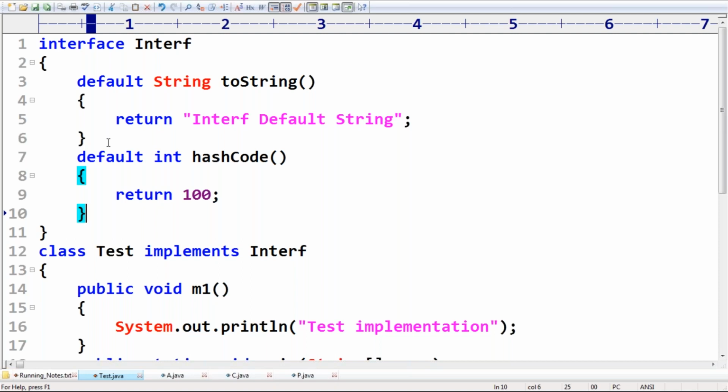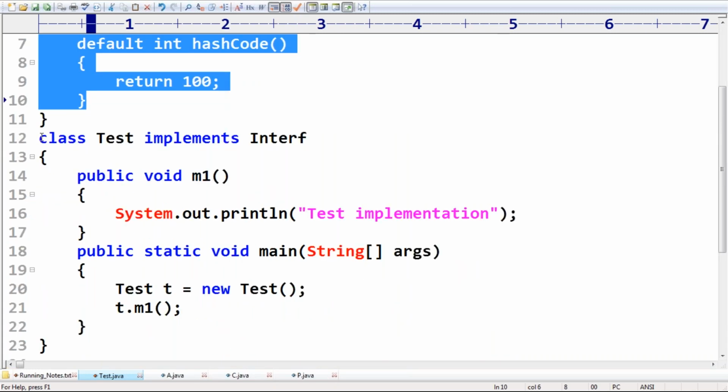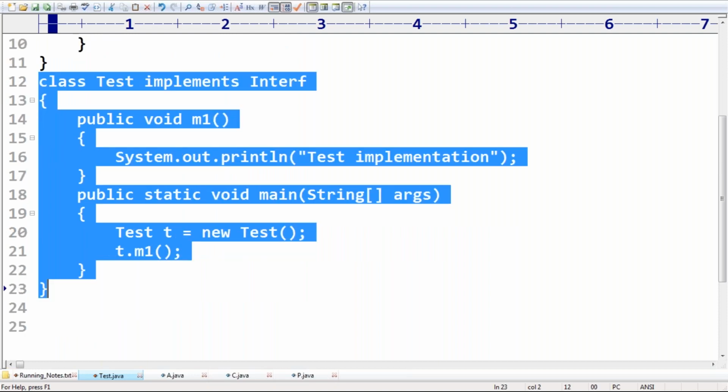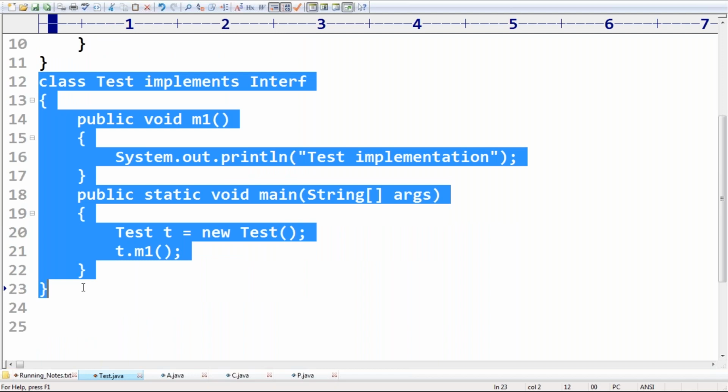Okay, good. Remember this one. Sir, there is a specialty there for this. These methods are object class methods. Object class methods are by default available for every class automatically.